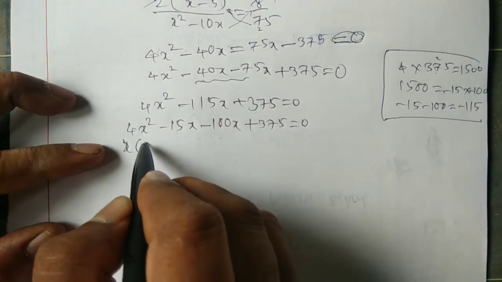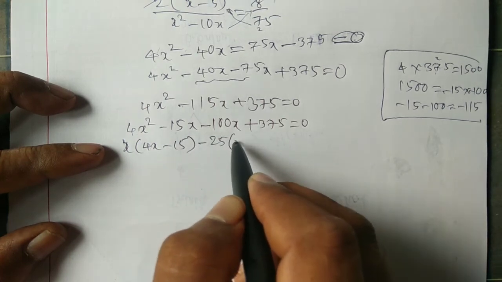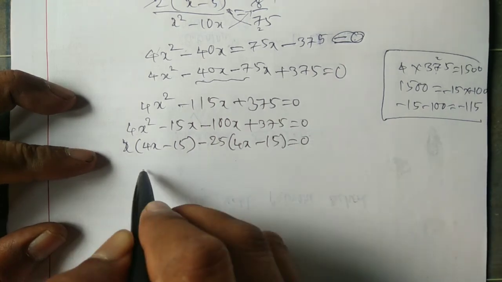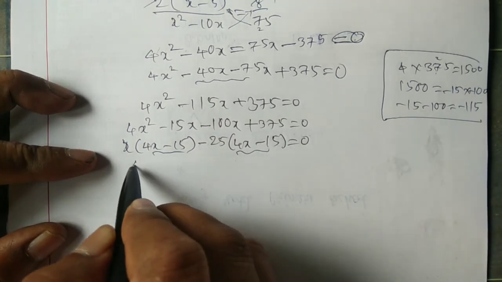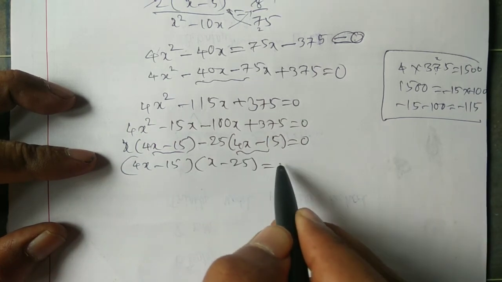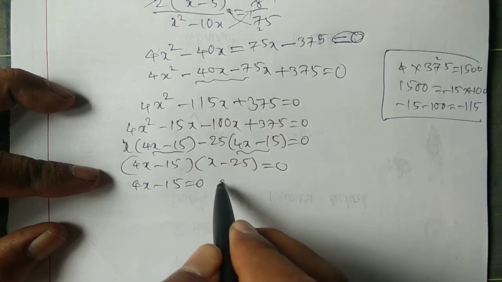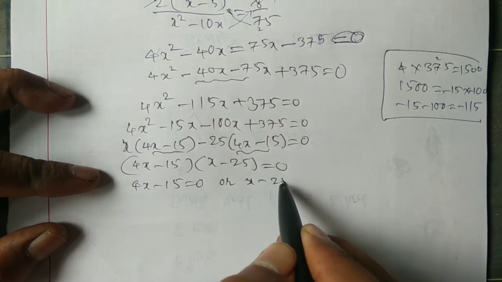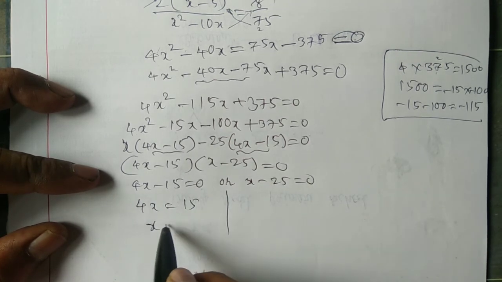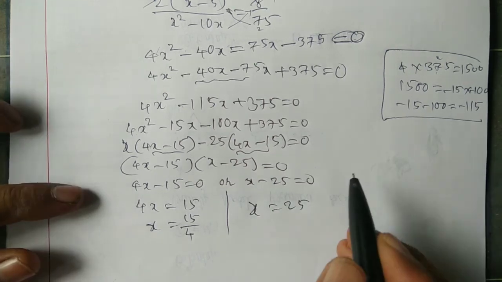Here x is common, 4x minus 15. Here 25 is common, 4x minus 15 is common, x minus 25 is equal to 0. 4x minus 15 is equal to 0, or x minus 25 is equal to 0. 4x is equal to 15, x is equal to 15 by 4, or x is equal to 25.